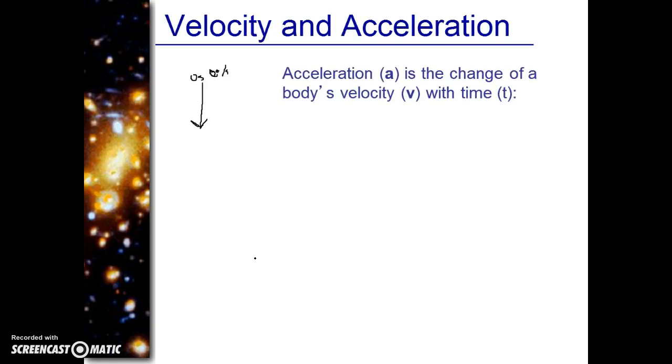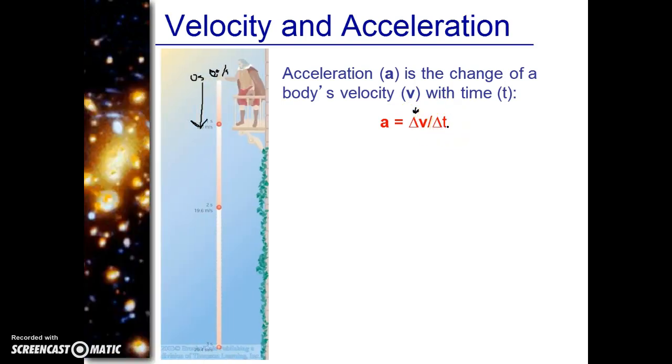All right, velocity and acceleration. When we're talking about motion, we need to talk about velocity and acceleration. So acceleration is the change in motion, and velocity is the rate at which that change in motion happens. So acceleration is the change of a body's velocity with time. The formula for that would be A is equal to delta V over delta T. This capital Greek letter here is delta, and delta stands for change. So this is the change in velocity over the change in time.